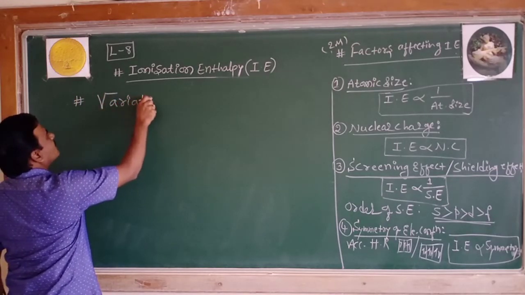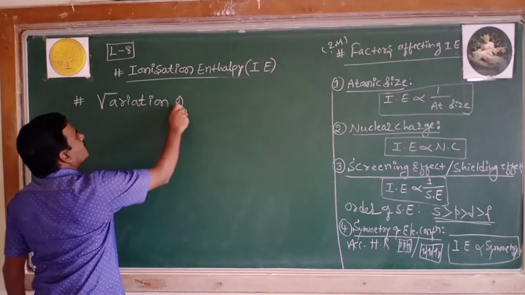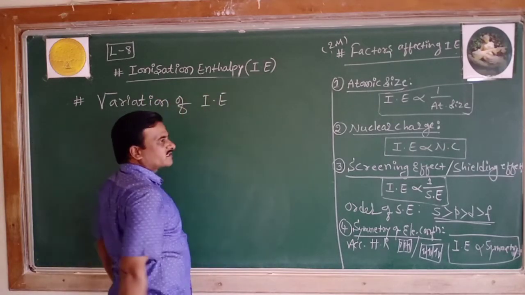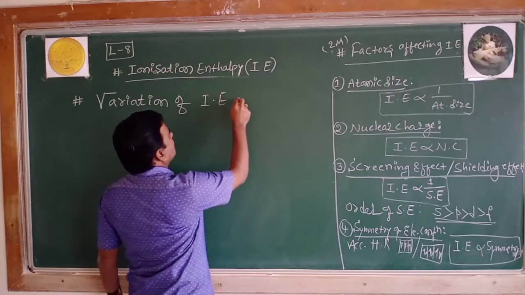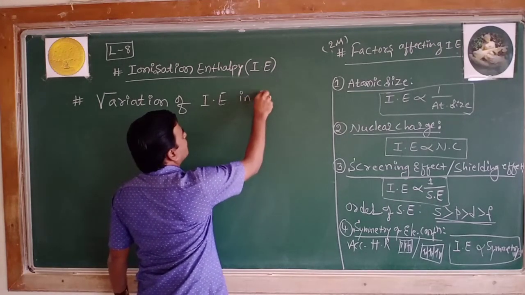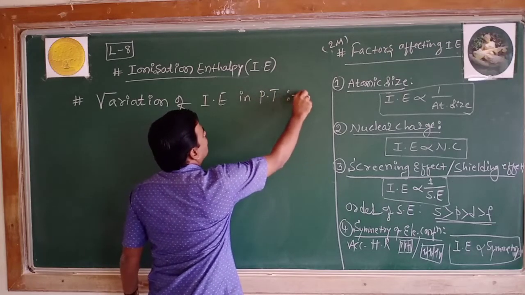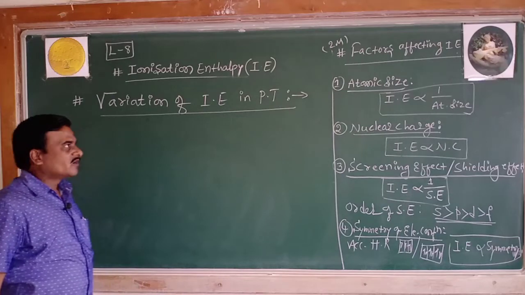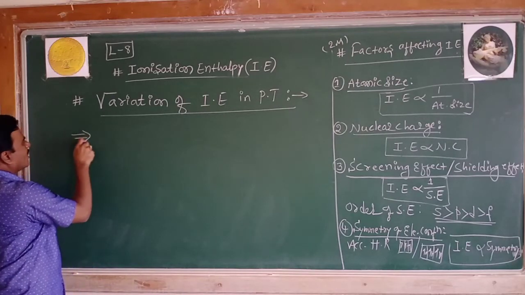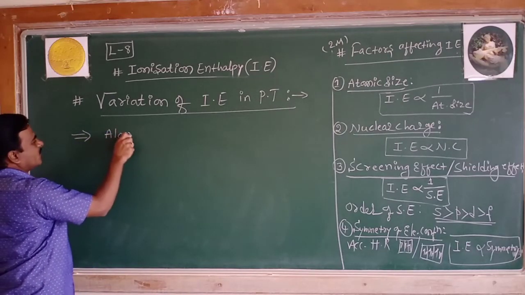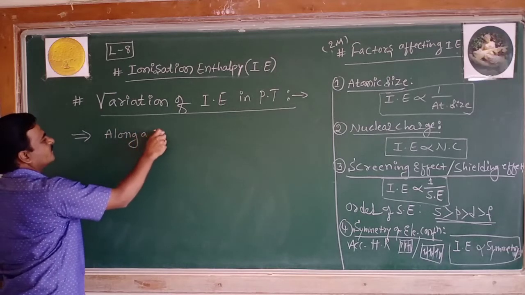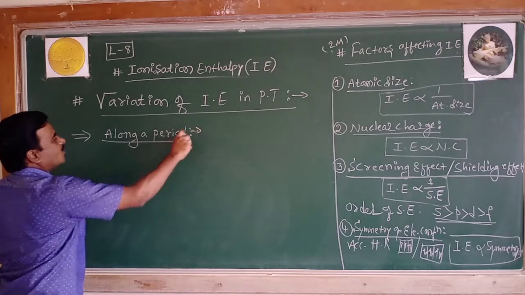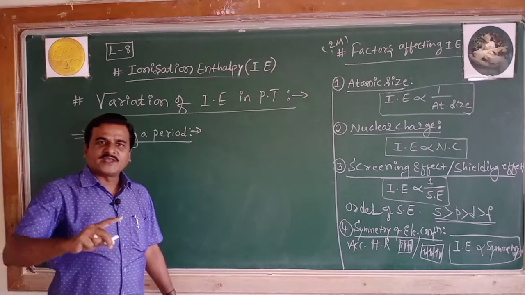Variation of ionization enthalpy in the periodic table. First, variation along a period. How does the ionization enthalpy vary along a period?